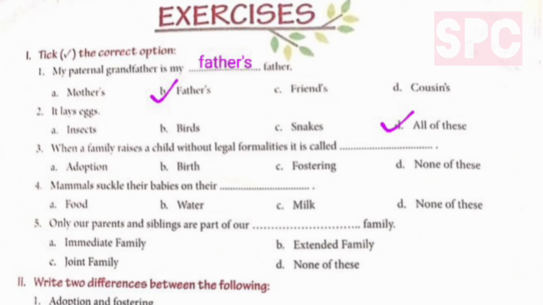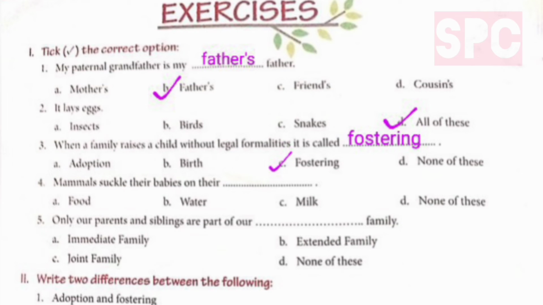Part 3, when a family raises a child without legal formalities, it is called dash. Adoption, birth, fostering, none of these. So children, here we will tick option number C, fostering.